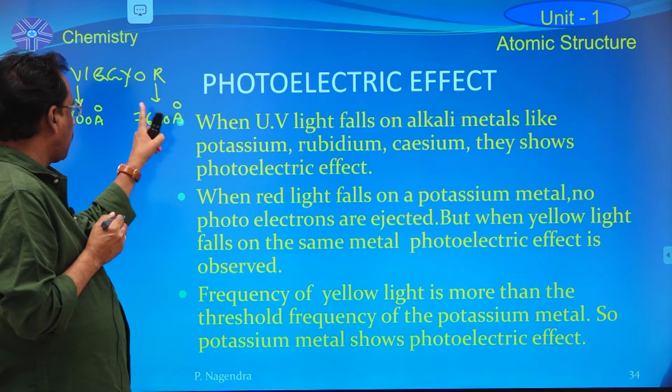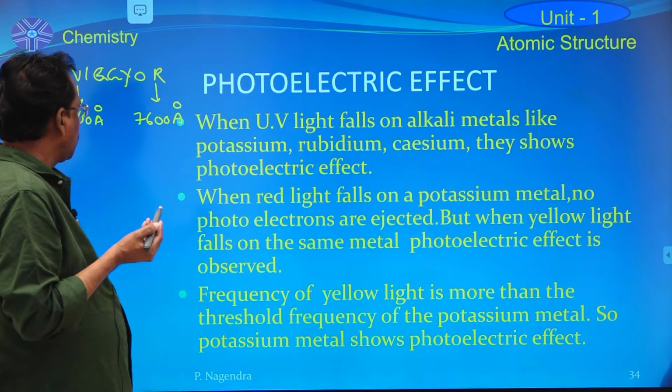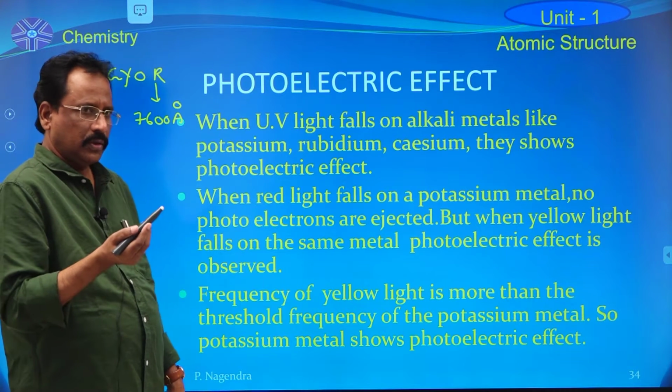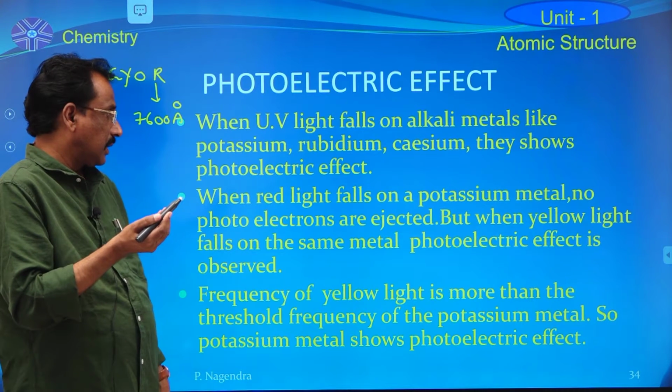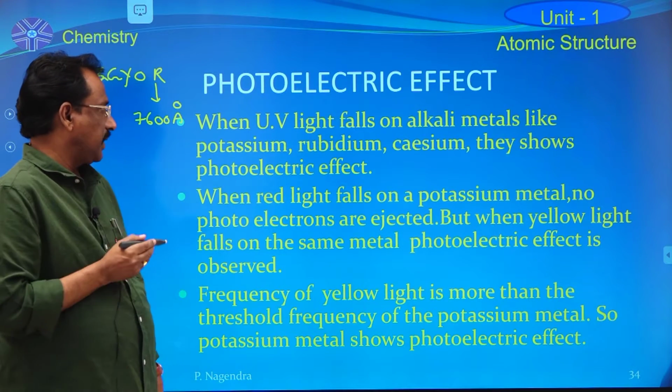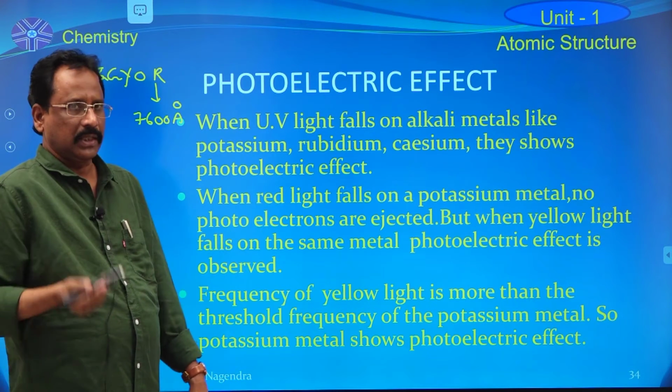So when compared to red color light, for yellow color light the frequency is more. So when a suitable frequency of light falls on any metal surface, that metal exhibits the photoelectric effect property.